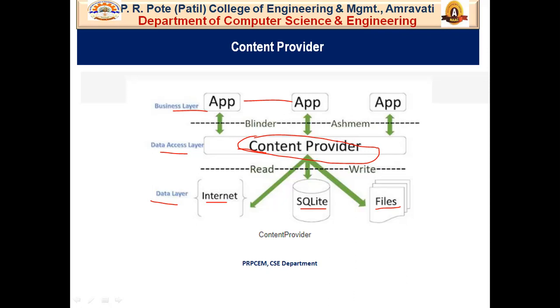You can store data independently from the app because the content provider sits between your user interface and your stored data. So you can change how the data is stored without needing to change the user facing code.